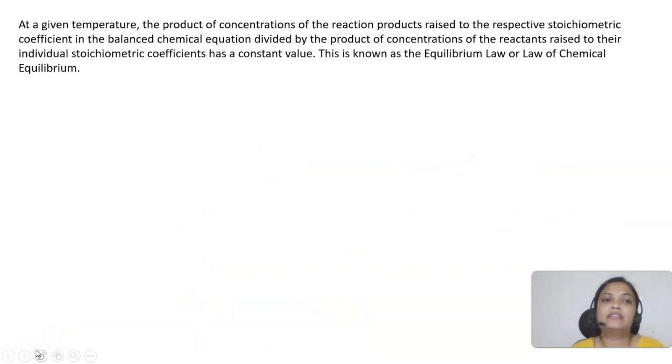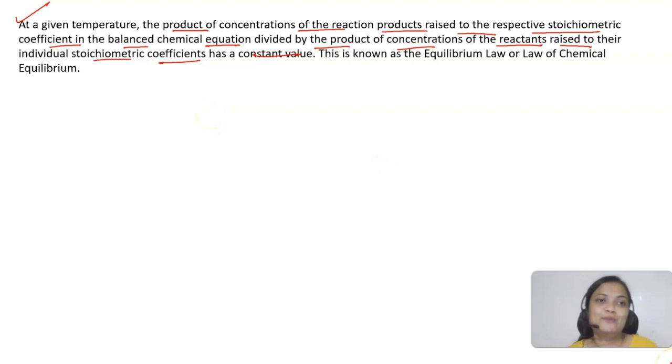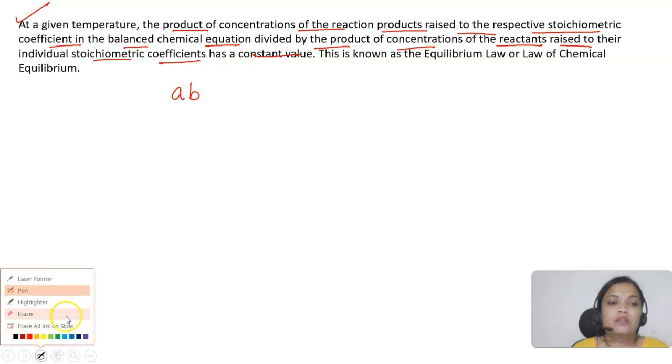Now what I can say is that this law is the equilibrium law: at a given temperature, the product of concentrations of the reaction products raised to their respective stoichiometric coefficients in the balanced chemical equation, divided by the product of concentrations of the reactants raised to their individual stoichiometric coefficients, has a constant value. This is the law of chemical equilibrium. Keep that in mind. Now what is this telling us? It seems to be quite confusing. Let me clear it. So let's say I'm writing the reaction like this. This is a general reversible reaction that I am taking.